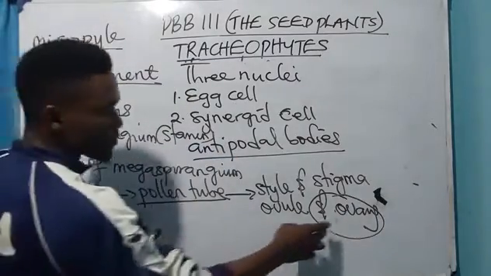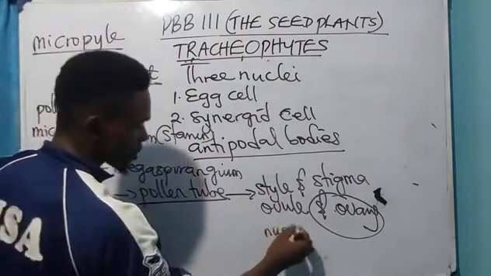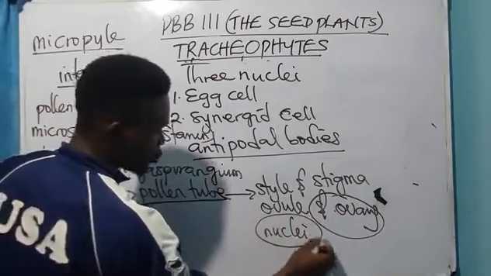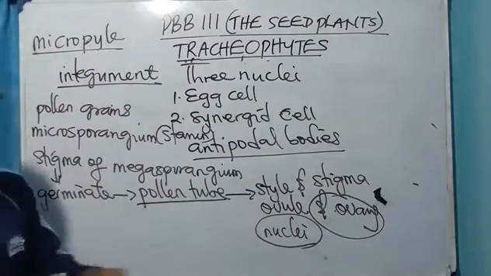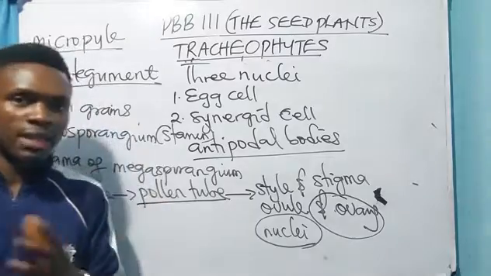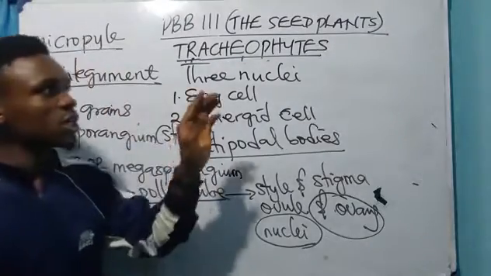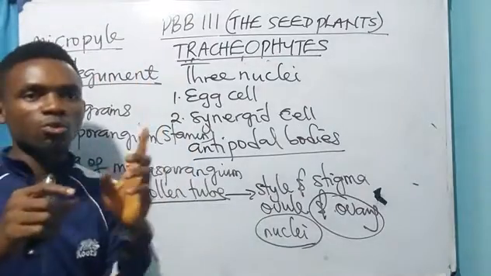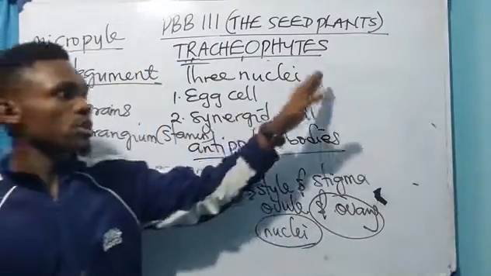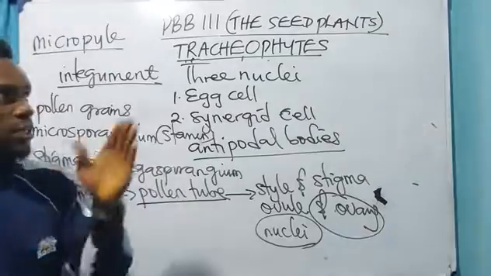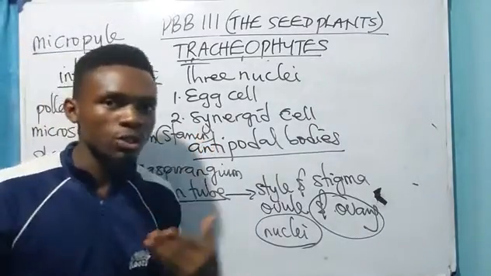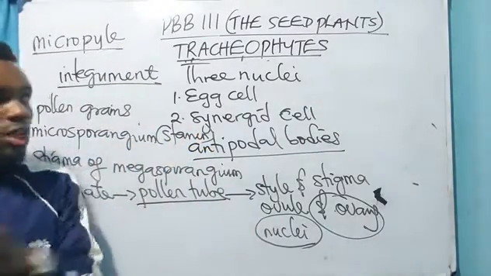As soon as you get to the ovary, nuclei are formed. It is these nuclei that now result in what? Double fertilization, as I explained. The first one will result in what? If one sperm fertilizes an egg cell, it will produce what? A diploid zygote. The diploid zygote now develops into the embryonic structure, which I've explained.